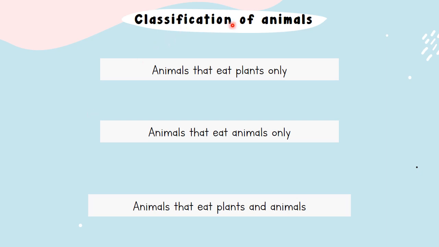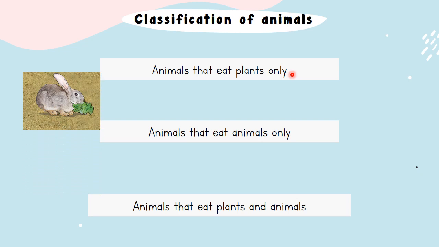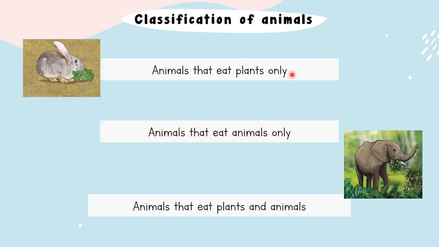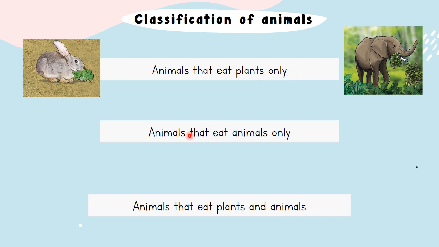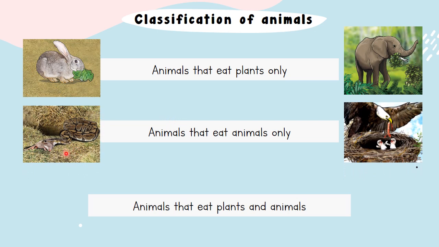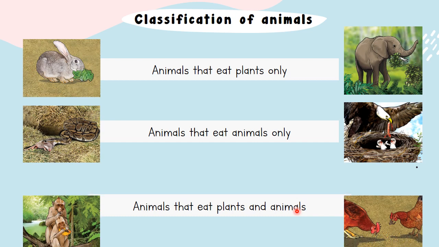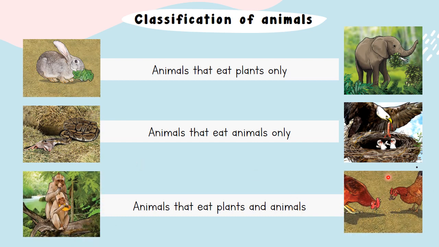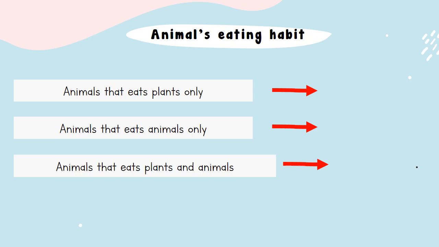Animals can be classified into three groups, which are animals that eat plants only, for example, rabbit and elephant. Animals that eat animals only, for example, snake and eagle. Next, animals that eat both plants and animals. For example, monkey and chicken. Animals eating habit.